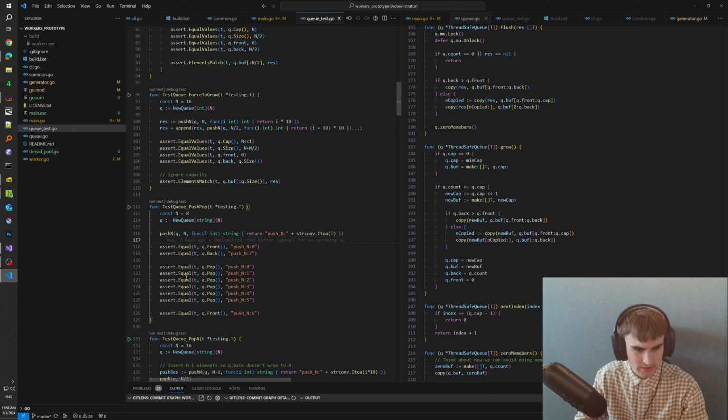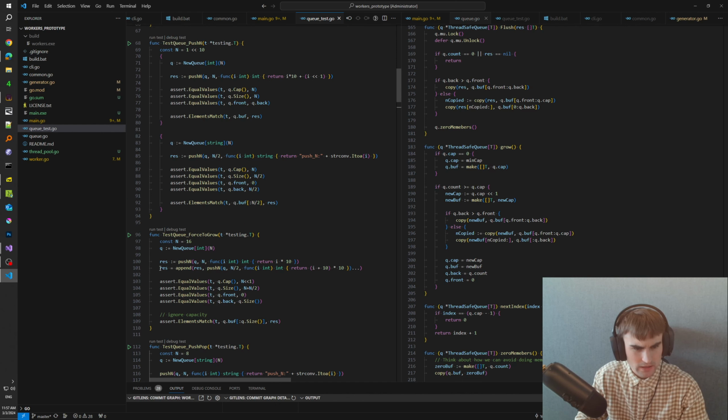A push pop: we push an amount of elements, and you see here we specify the queue of a capacity n, which is exactly 8 elements, not default, because the default will be applied only when you don't specify the capacity initially, but then after the first push, minimum capacity will be set automatically. And yeah, we push, we then use front and back functions, and then we use some pop operations to get the element back.